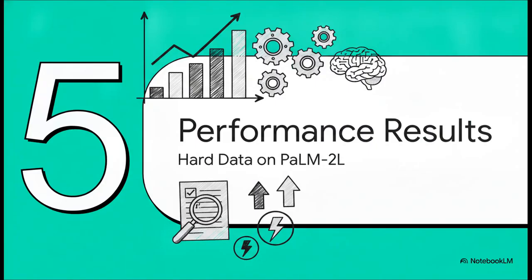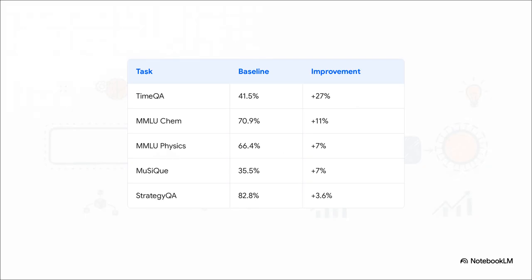Section 5. The performance results. Hard data on Palm 2L. So, does this abstraction step actually move the needle in the real world? Well, Google DeepMind ran the numbers across some intensely difficult, reasoning-heavy tasks, and the metrics they discovered are actually quite dramatic. Now, what's really interesting about these numbers is the sheer scale of the improvement on the Palm 2L model.